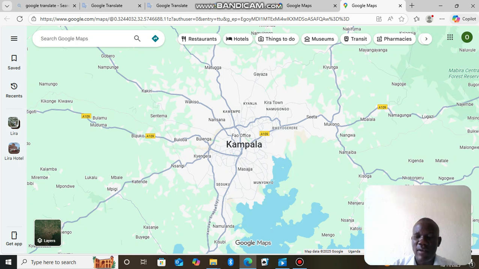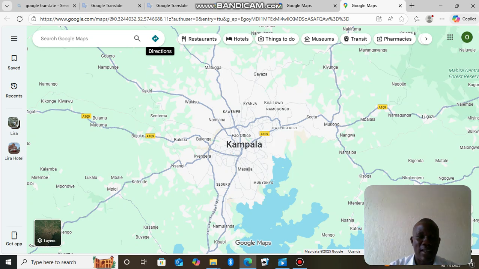Now, ladies and gentlemen, in the use of Google Maps, we need to understand that it deals with access or movement to places. That is basically what it's all about. In using that, you must have an email account registered by Google. That is what is important there.